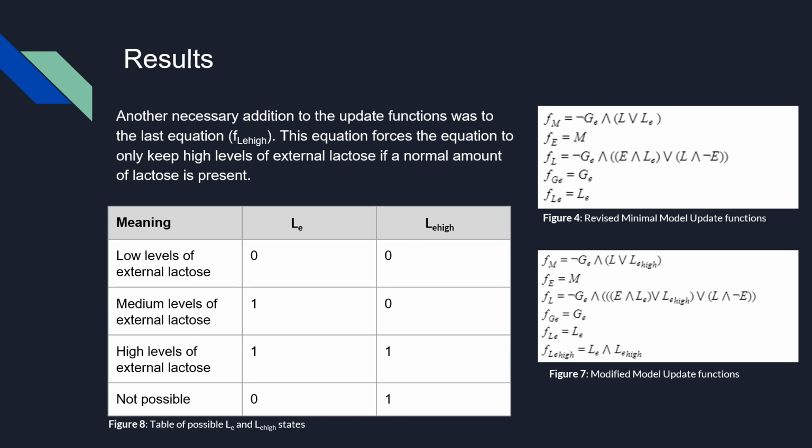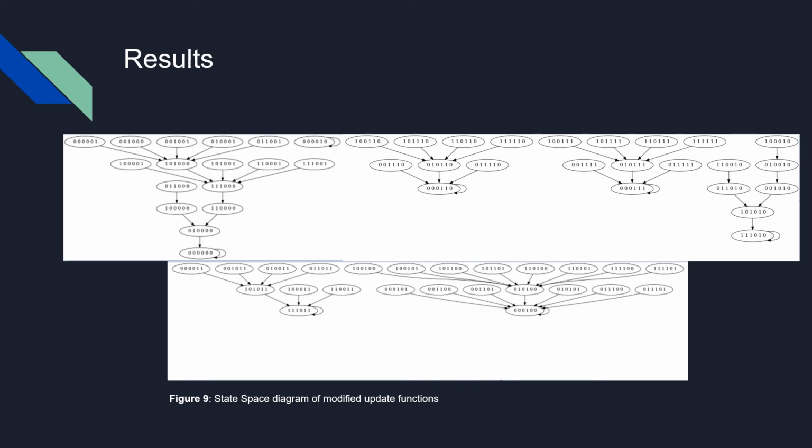This does not correspond to any true state, so in order to remove this state, the update function for high levels of external lactose is modified so that high levels of external lactose will exist in the next time step if external lactose and high levels of external lactose are both present now. Figure 9 shows a state space diagram for the modified update functions. These steady states are shown by the nodes that have an arrow that feeds into themselves.